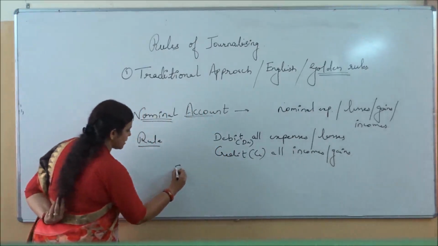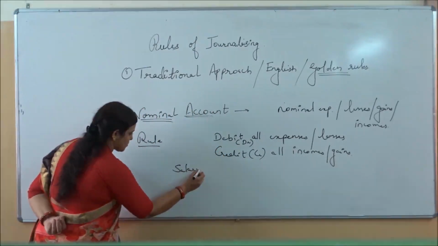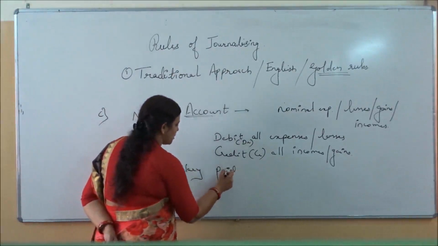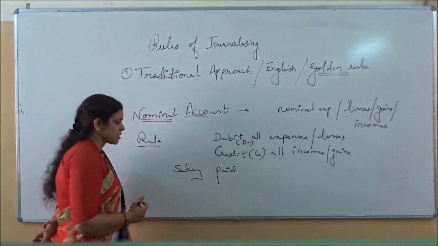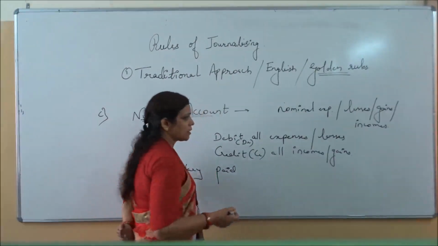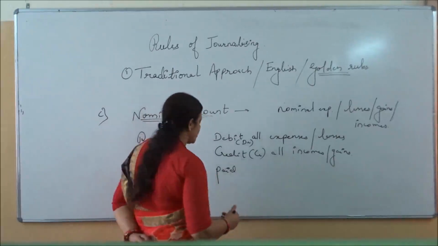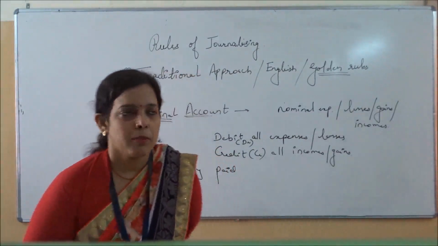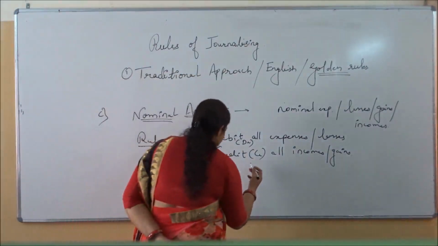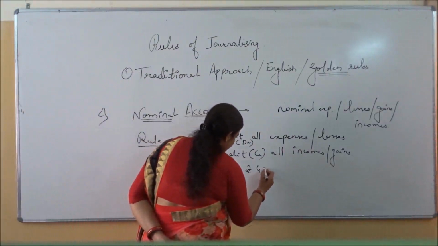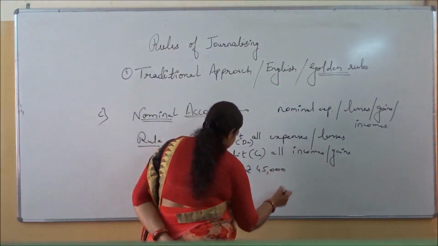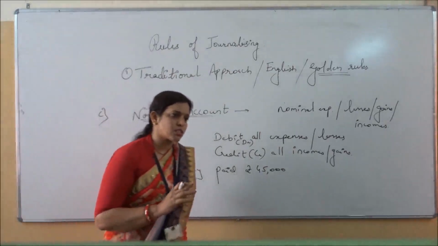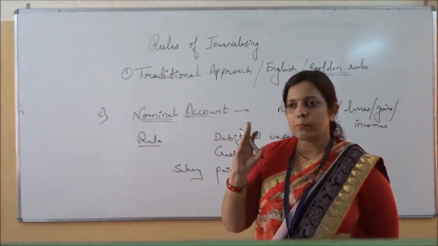For example, salary paid. Salary paid. This is a normal recurring transaction of any business every month. It can be salary paid, wages paid, rent paid, any. It can be received also similarly. It can be rent received, salary received, like that. Commission received. Salary paid rupees 45,000. This is a transaction.